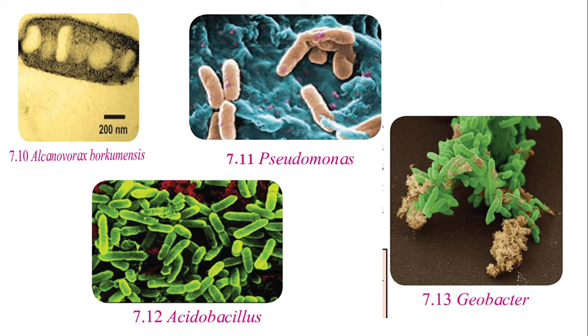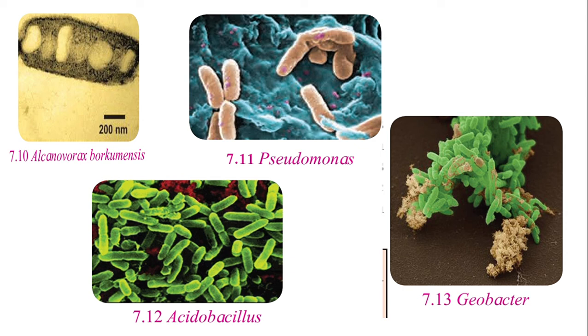Geobacter species of microorganisms convert these salts of uranium into insoluble salts and thereby prevent them from mixing with groundwater sources. They are doing a great job for human beings. You can see the picture of Geobacter in diagram 7.13.